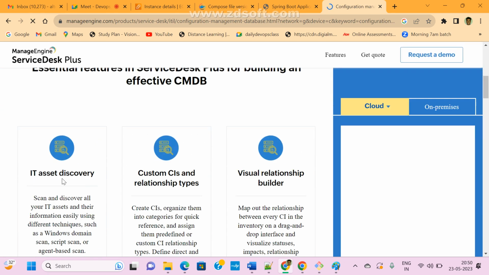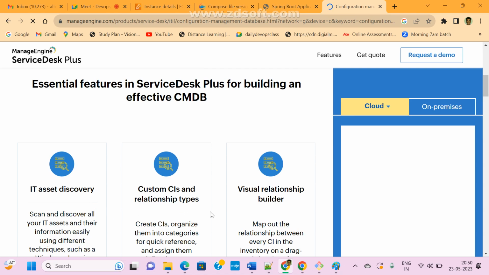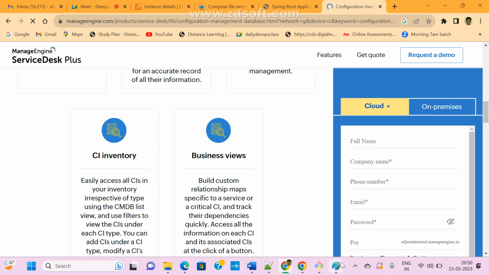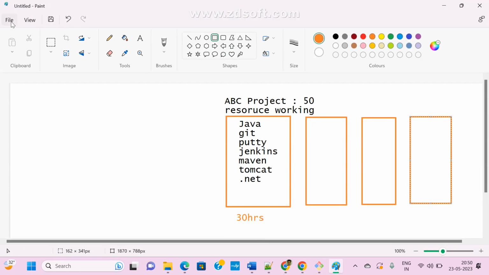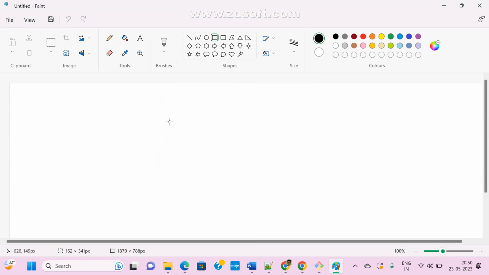Now see here how it will work. IT asset discovery, custom CA, continuous integration, how the relationships are maintained and all. Now we'll see overall how it will work. Now come to here. So what will Ansible do? Now see here, this is the way Ansible is followed.